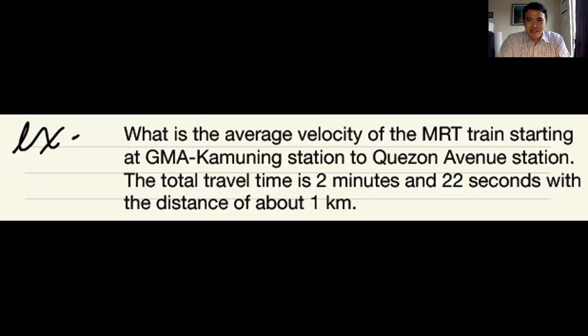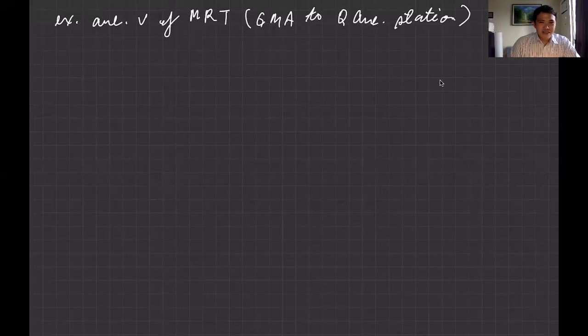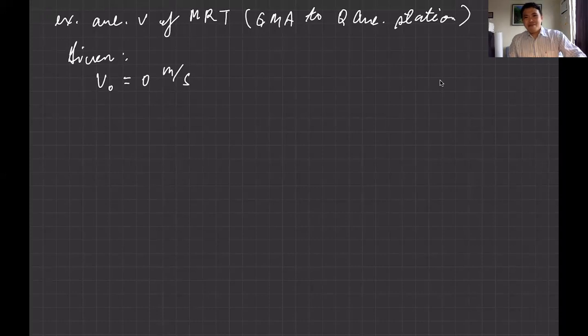We will go to another screen. Okay, so here are the given. So what are the given variables? I started at time 0 and initial velocity is 0. So the train starts to move, so initial velocity is 0 meter per second. We don't actually know the final velocity, right? Perhaps in the driver's seat you can determine it, but we're just passengers. So what we can get is the time, and the travel time is about 2 minutes and 22 seconds.